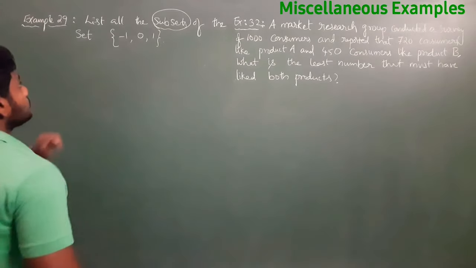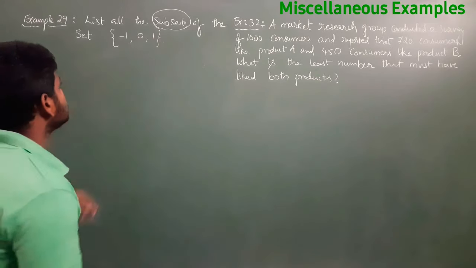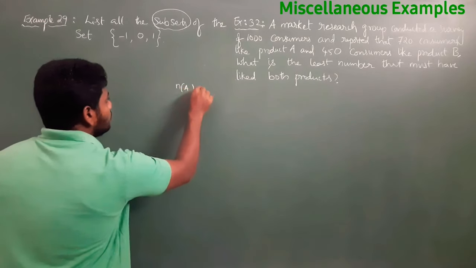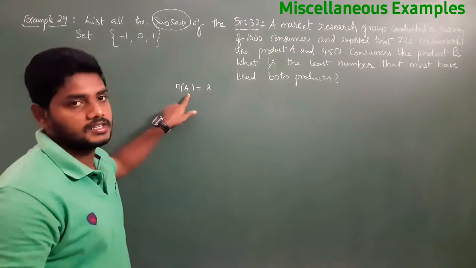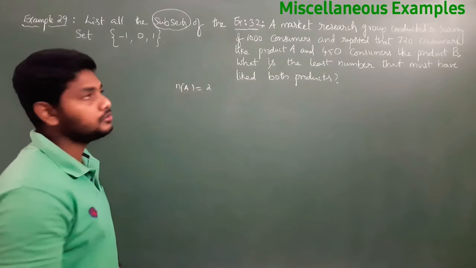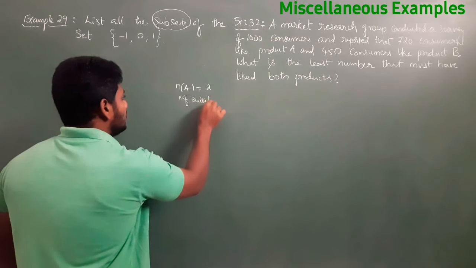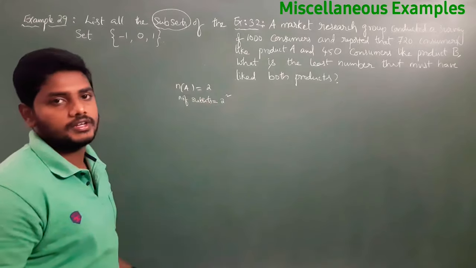Now, for these subsets, if n(A) equals 2, nothing but the number of elements in A is 2, then the number of subsets is 2 squared, nothing but 2 power n(A).